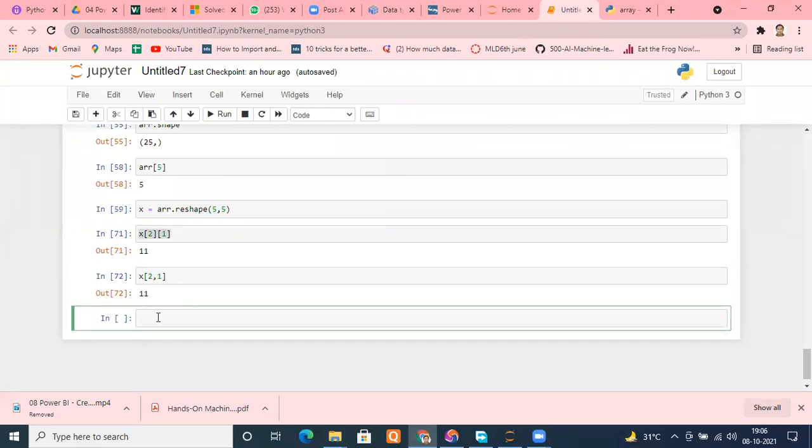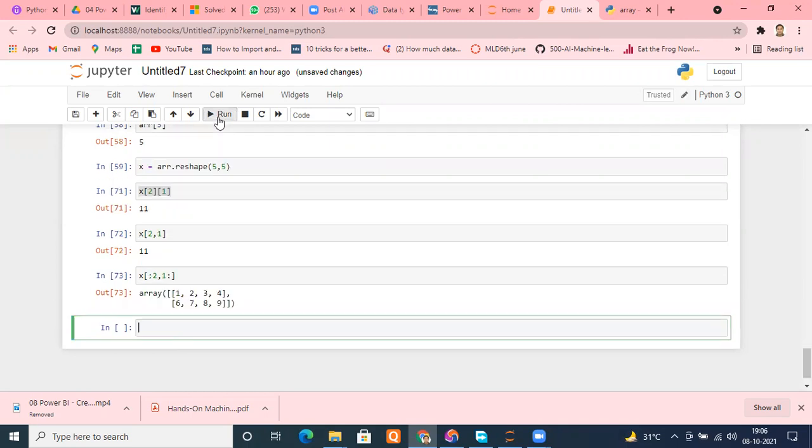Now suppose I type X bracket, and see properly what is going to happen. I mention colon 2, and after that comma, 1 colon. You have understood how to access the elements, right? Let's see what I'm going to get.